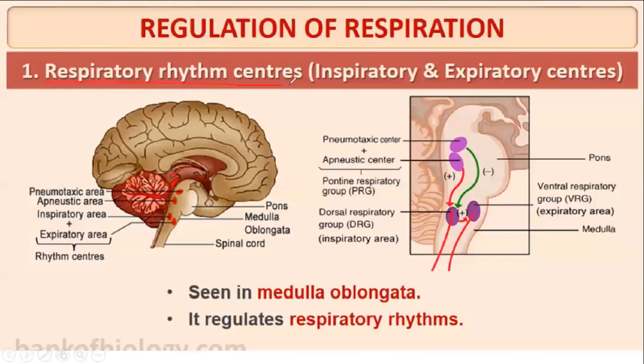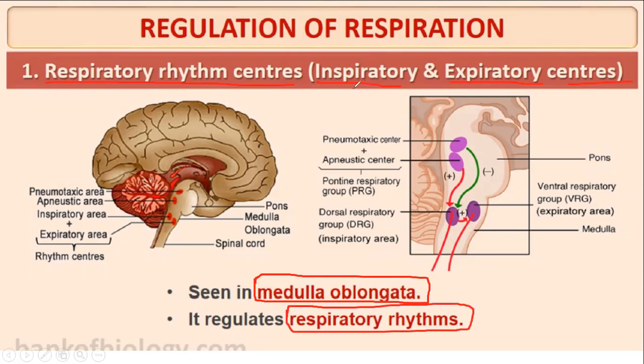Respiratory rhythm center, or the inspiratory and expiratory centers. This respiratory rhythm center is seen in the medulla oblongata, and it regulates the respiratory rhythm, that is, inspiration and expiration. Look, this is the rhythm center, the inspiratory area and the expiratory area. I'm highlighting it again with red: inspiratory area and expiratory area.